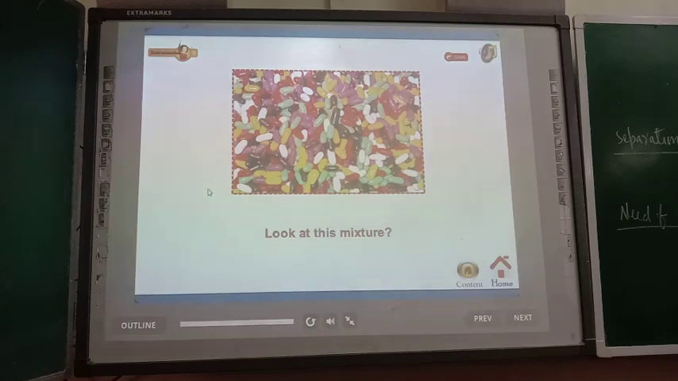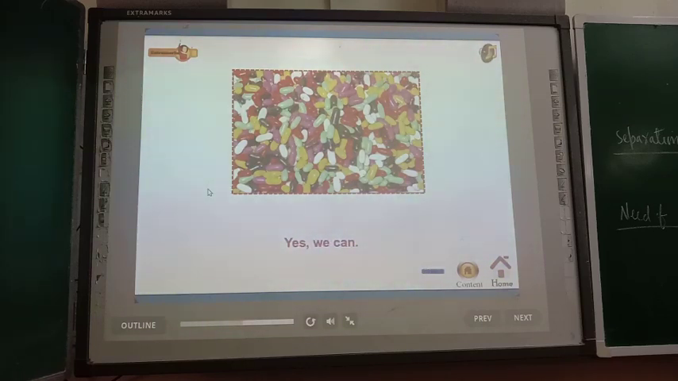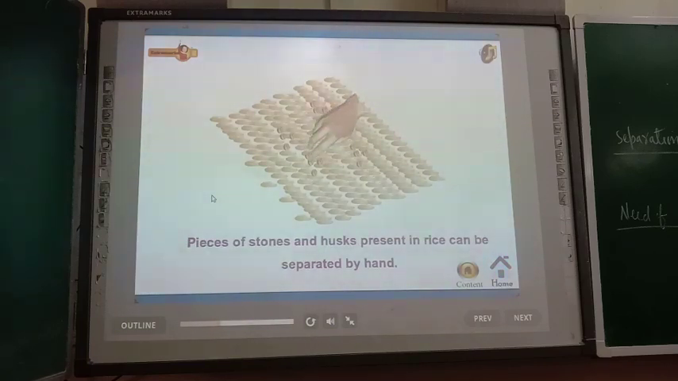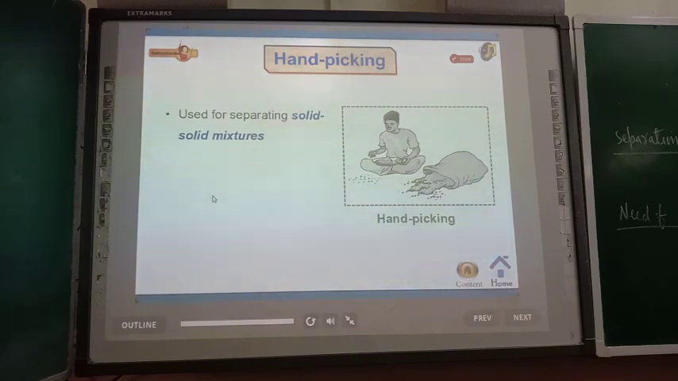Look at this mixture. Can you separate the constituents of this mixture by hand? Yes, we can. Pieces of stones and husks present in rice can be separated by hand. Hand picking is used for separating solid-solid mixtures.